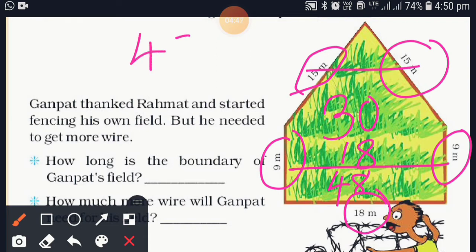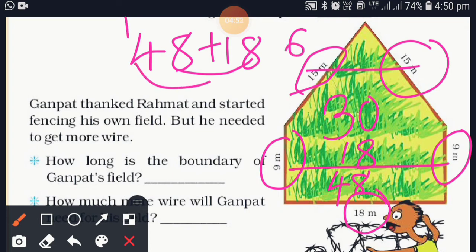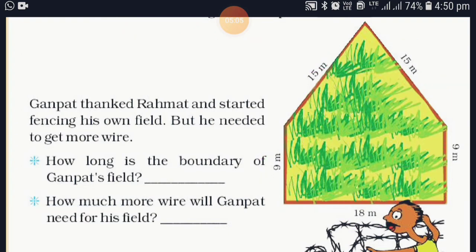Now 48 plus 18. 8 plus 8, 16. 1 carry over, 4 plus 1, 5. 5 plus 1, 6. It's so easy. Now you can count these types of numbers quickly, and you have to learn how to count these numbers.